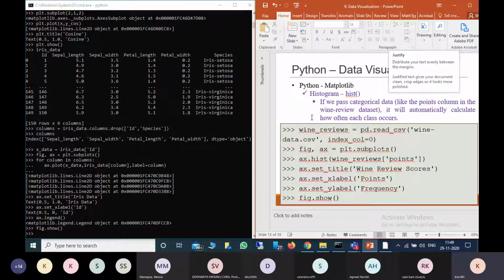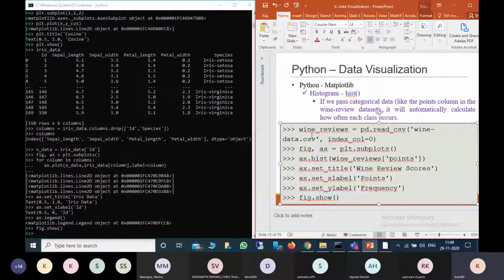For this, I'm using the wine reviews data. First I want to load the data. For that, wine_reviews equal to pd.read_csv, wine data dot csv.